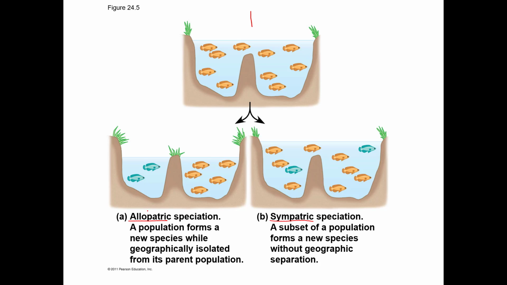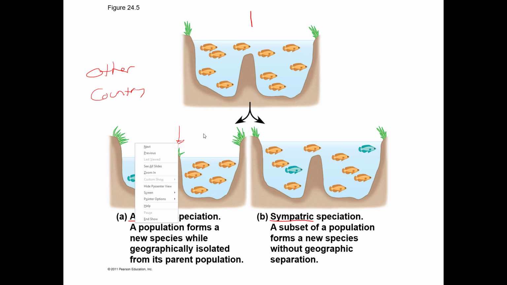In allopatric speciation, allo means other, and patric means country, like the word patriotism comes from that. This means the fish get divided into two different places. In this case, a barrier arises that separates the fish into two different populations. So we now have, let's just call it population A and B.